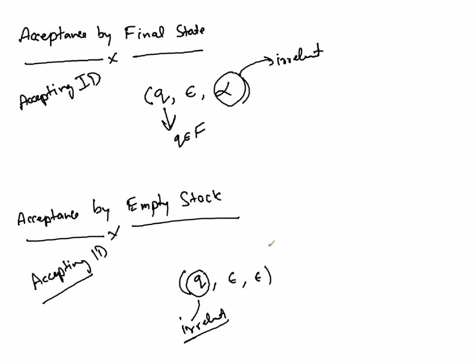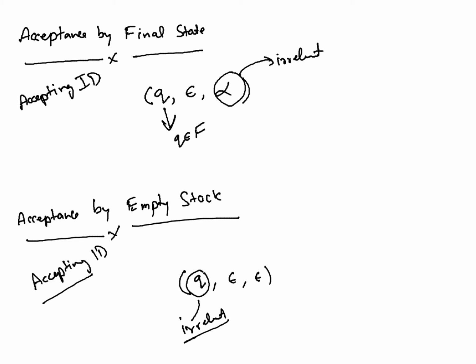Here it is irrelevant, while here the stack has to be empty. Rest all and everything remains as it is. And these PDAs are actually non-deterministic PDAs. We haven't talked about deterministic PDA because we are extending and defining these PDAs based on the epsilon-NFA. So therefore these PDAs are non-deterministic PDAs.